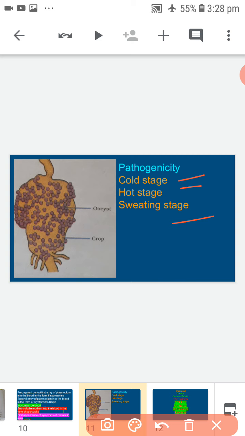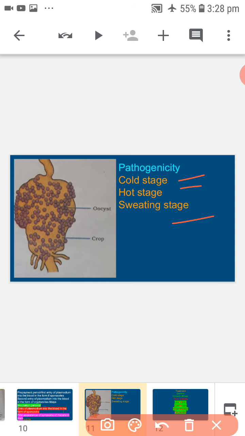Cold stage contains chills, shivering, headache and giddiness. Hot stage contains high temperature of the body, rapid breathing and an increase in pulse rate. Sweating stage, profuse sweating followed by lowering of the body temperature to the normal level.